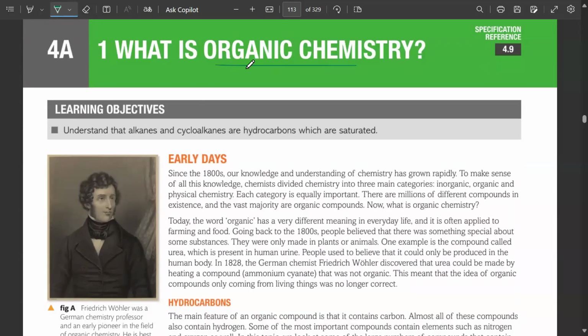So what is organic chemistry? The study of organic compounds. Since the 1800s, our knowledge and understanding of chemistry has grown rapidly. Chemists have divided chemistry into 3 parts: inorganic, organic, and physical chemistry, and each category is equally important. Moreover, we have found out till now that there are millions of different compounds.